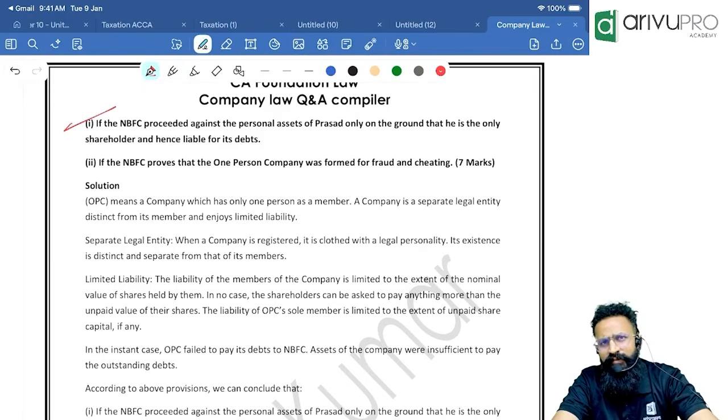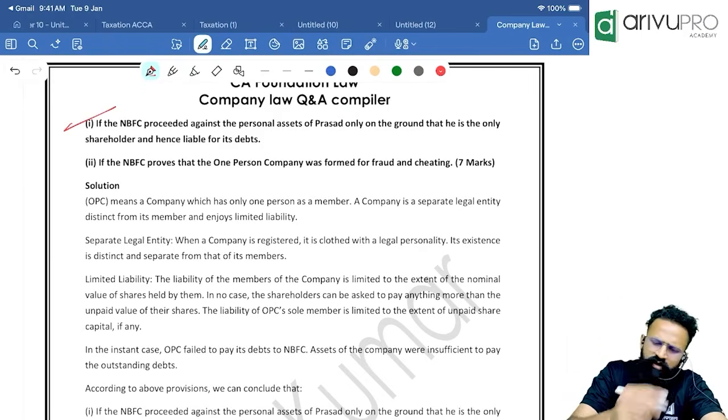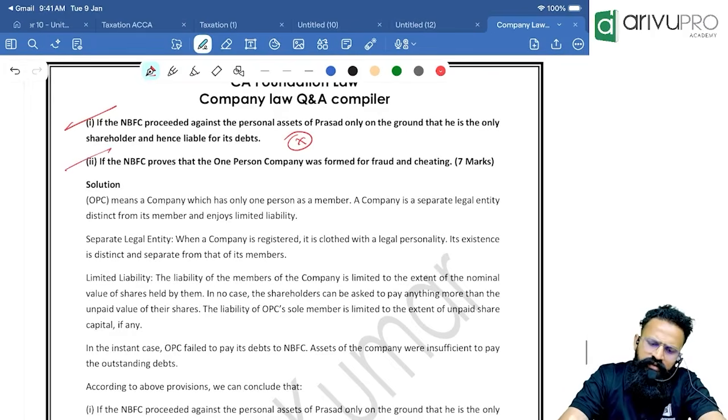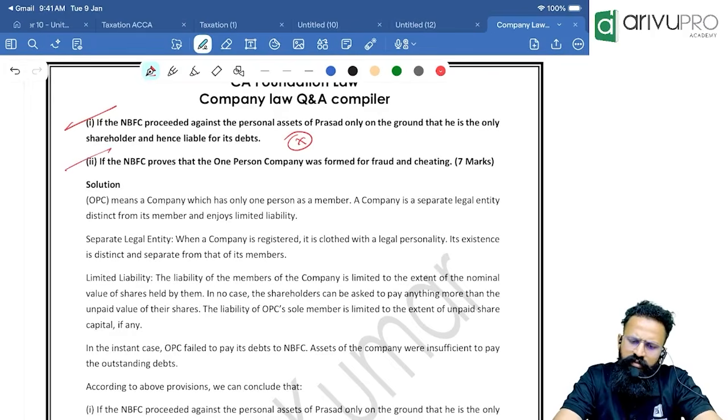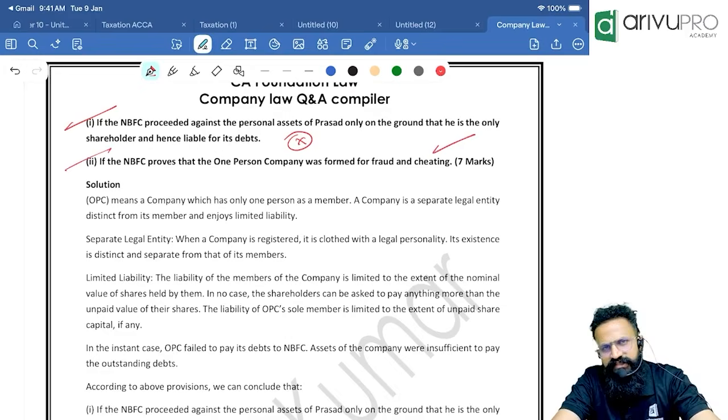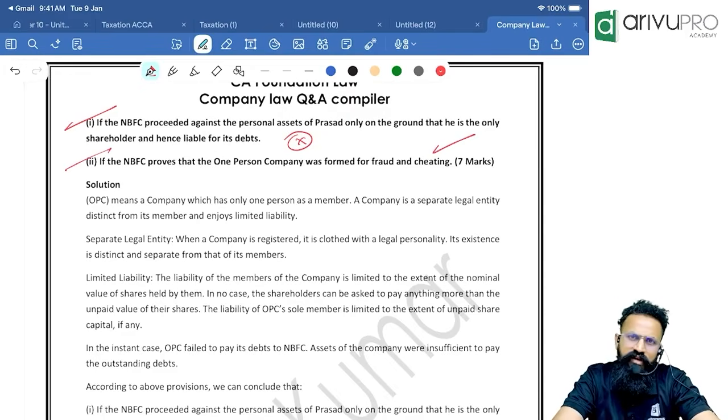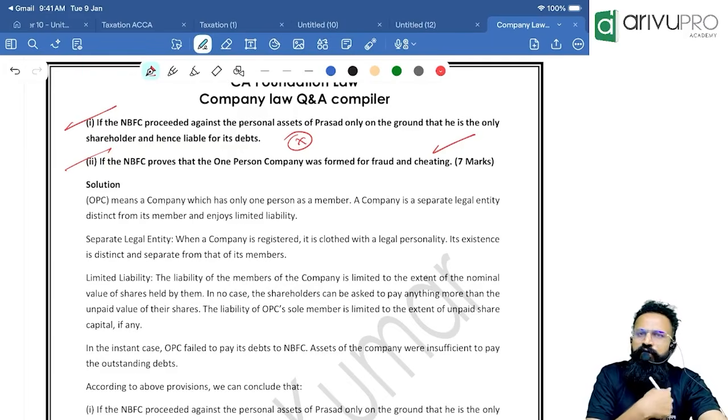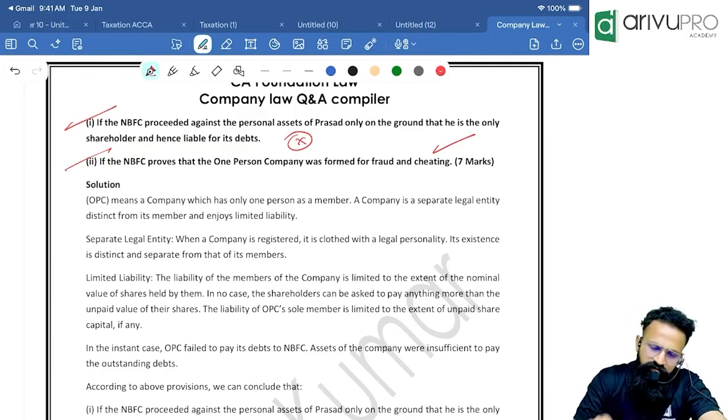No. Limited liability, people. The company will be liable and not the shareholder. So the shareholder will not be liable. If the NBFC proves that the OPC was formed for fraud and cheating, yes. In such a case, the shareholder can be held unlimitedly liable. But you cannot directly sue. You have to go through the company itself.